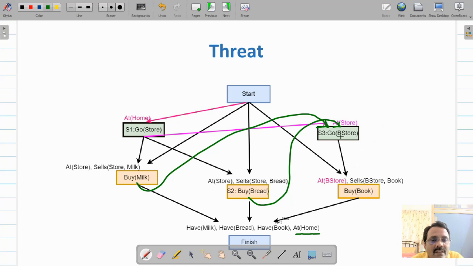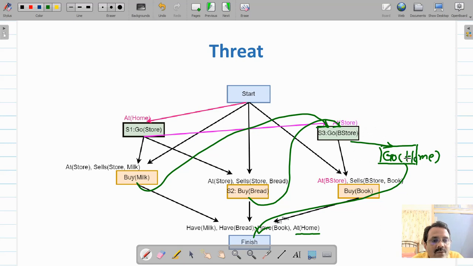So after going to the bookstore, you will have to add another action, that is go home, so that you will be at home in this way. So you are at the store, then you will go home.